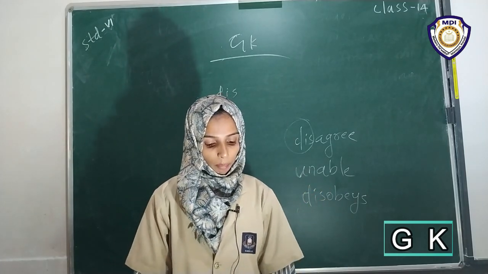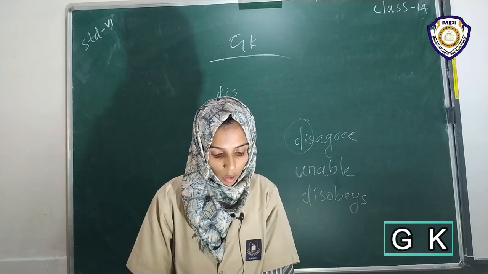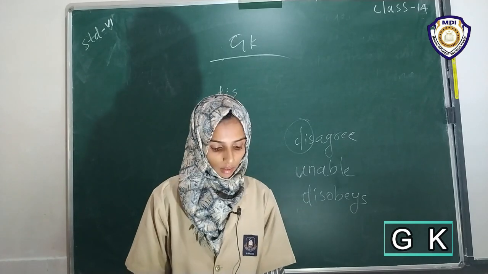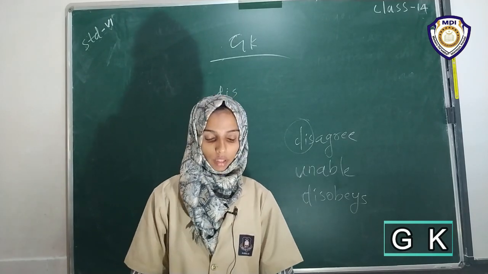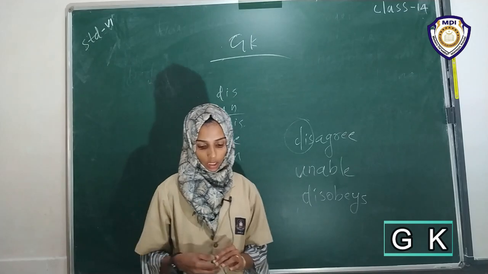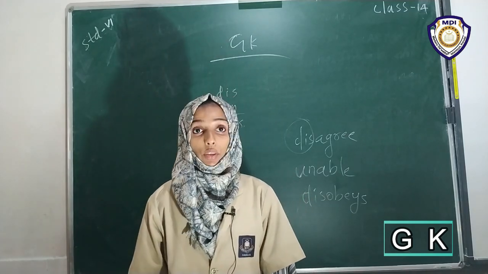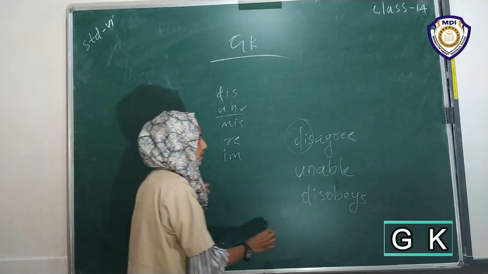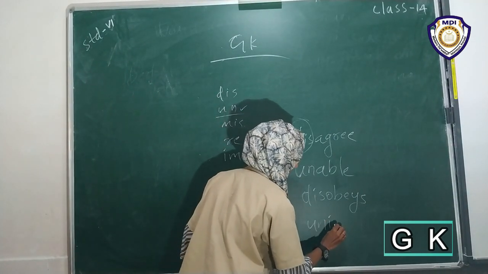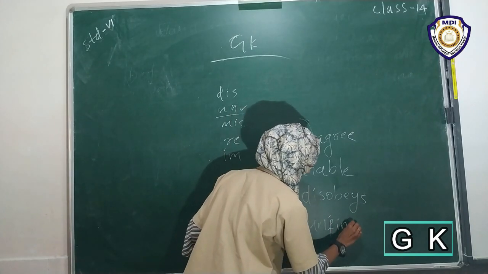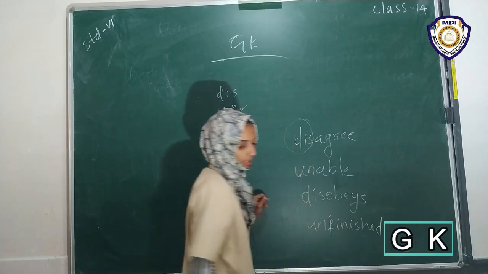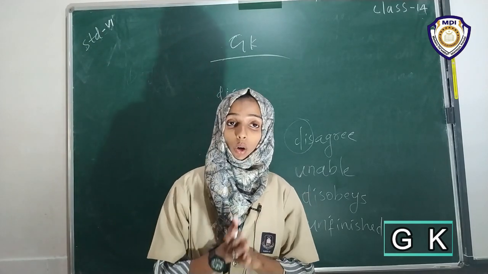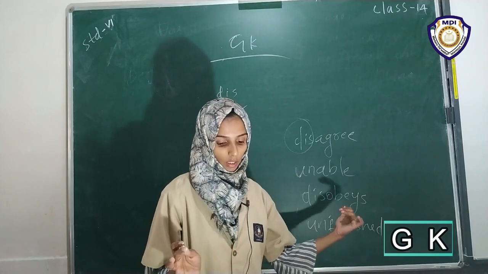Then fourth one: please do not submit pencil sketches or any type of dash drawings. Not finished is in the bracket. We can change this not finished to unfinished. We can add the prefix un, then it becomes unfinished. Then we can say: please do not submit pencil sketches or any type of unfinished drawings.